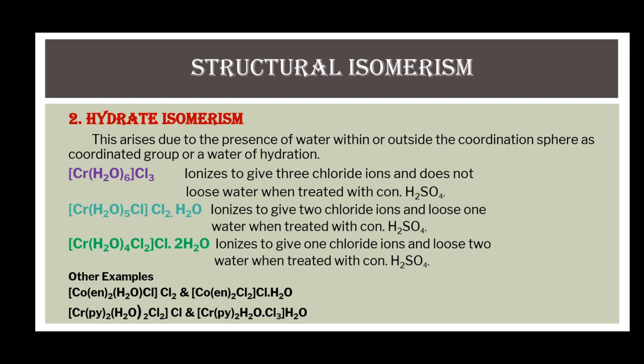Here, 3 isomers of hydrate isomerism are given. In the first example, this is a complex of chromium in which the central metal ion chromium is bonded to 6 water molecules with coordinate bonds.